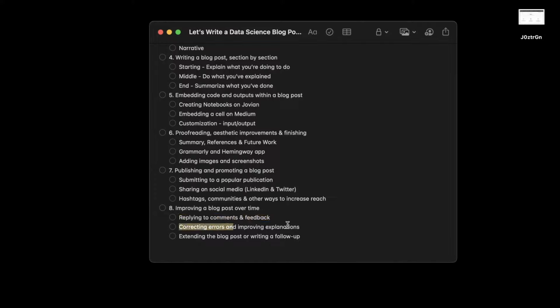Definitely correct errors when they come up, because errors will hurt your credibility. It may have the negative effect where somebody goes through a blog post and sees some very obvious errors and they're just going to assume that you don't know this topic, even though it may have been just overlooked. So you may want to just keep correcting errors, and wherever explanations are unclear, and you can realize this by reading it yourself carefully a few times, or just by sharing it with your friends and getting feedback from them, you can improve your explanations as well.